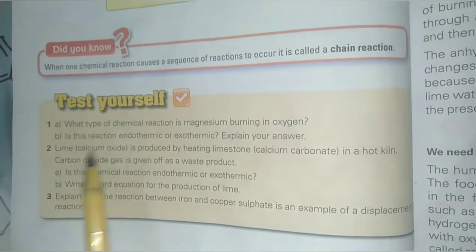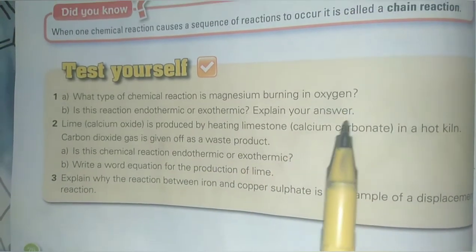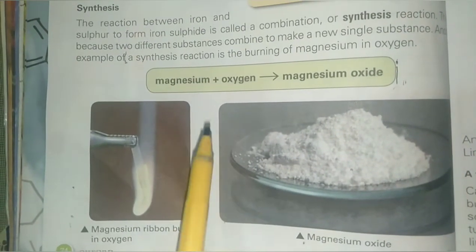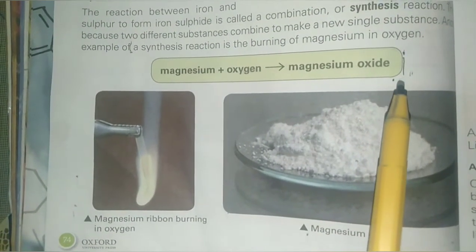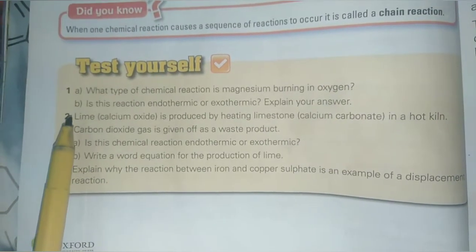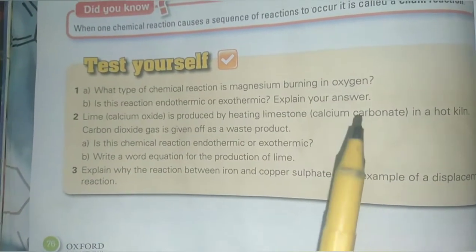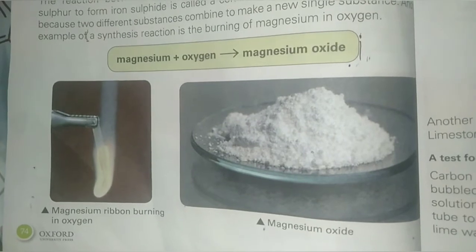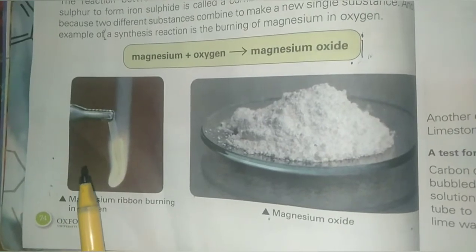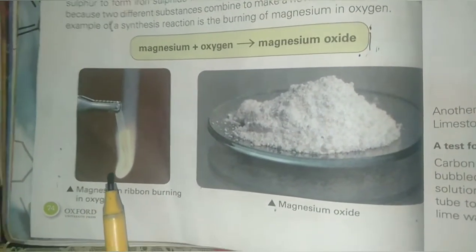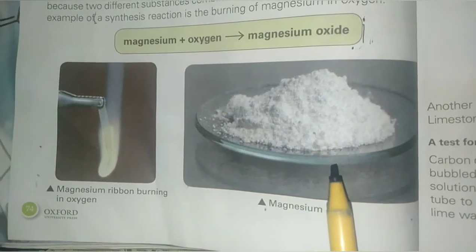Next, we have to do test yourself. What type of chemical reaction is magnesium burning in oxygen? A synthesis reaction is the burning of magnesium in oxygen with this word equation. Question number 1, part B. Is this reaction endothermic or exothermic? Explain your answer. Burning of magnesium ribbon in oxygen is an exothermic reaction because magnesium burns with white light and it also gives out heat during this process, and the product is the white powdered form of magnesium oxide.